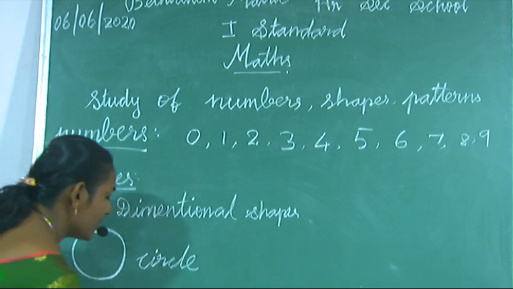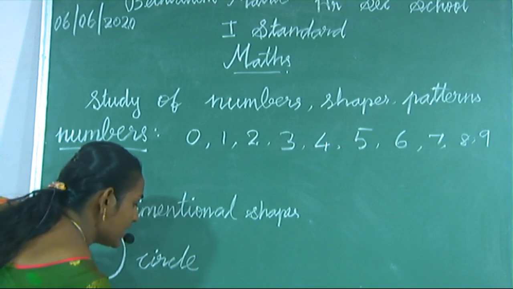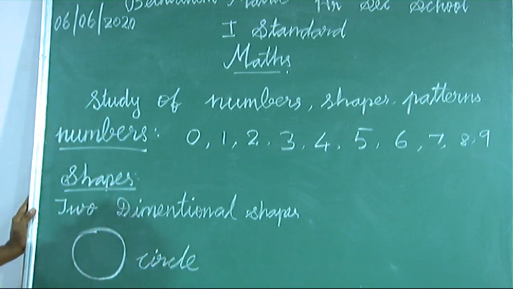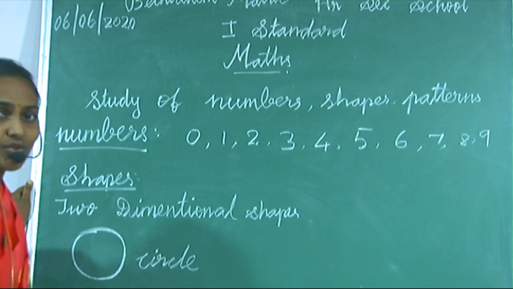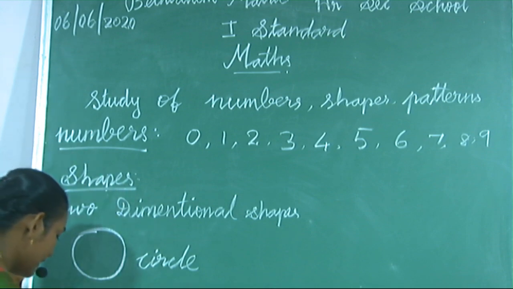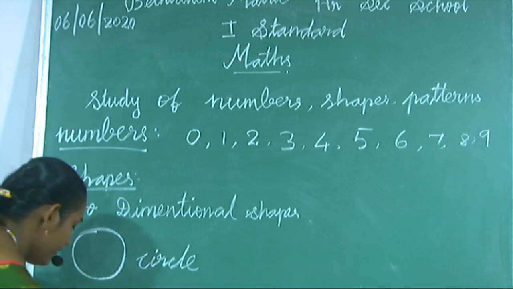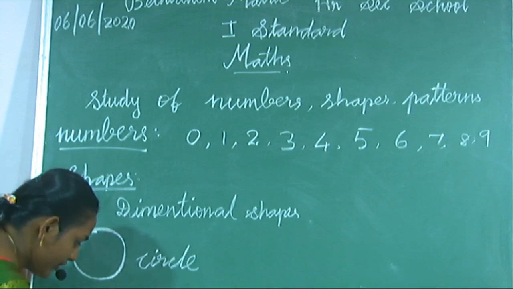Say the spelling: square. S-Q-U-A-R-E. Square. Next, rectangle. See, one vertical line, one sleeping line, again one vertical line.